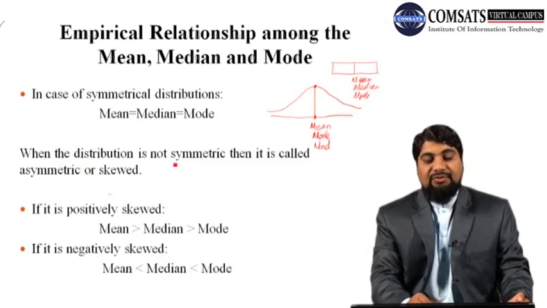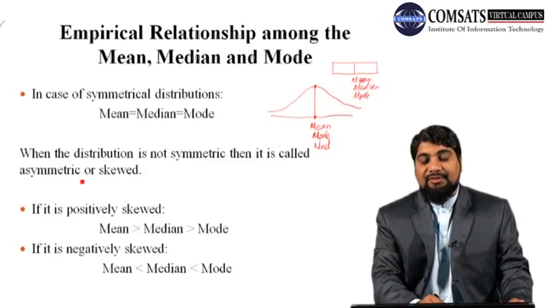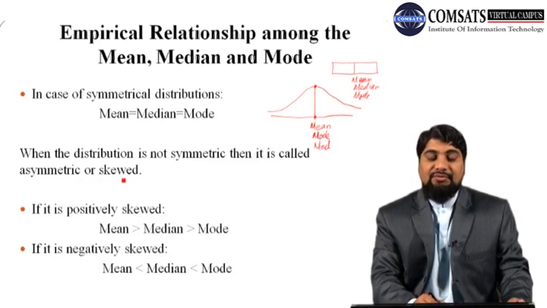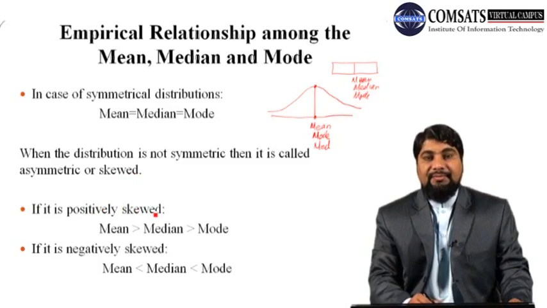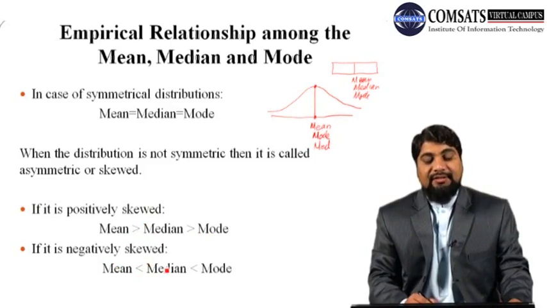But if a distribution is not symmetric, then it is not equally spread around the middle line or mean line. Then it is called an asymmetric distribution, or a skewed distribution. If it is positively skewed, then mean is greater than median and median is greater than mode. And if it is negatively skewed, then mean is less than median, which is less than mode.